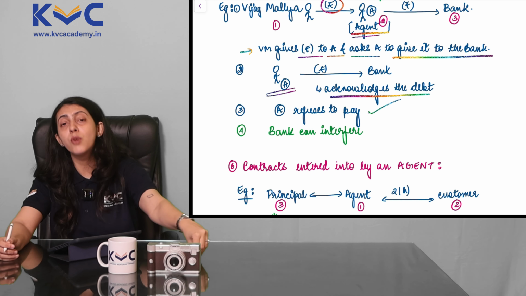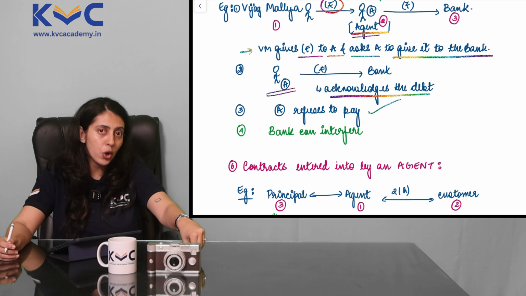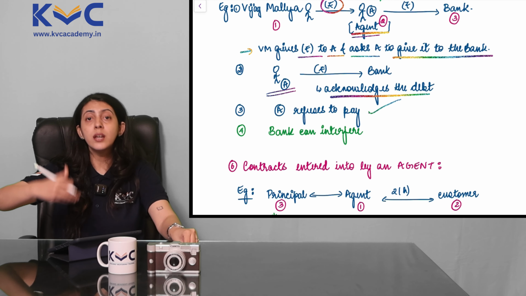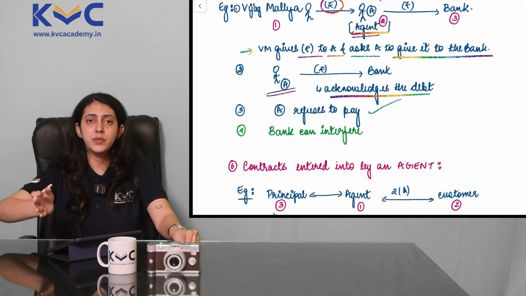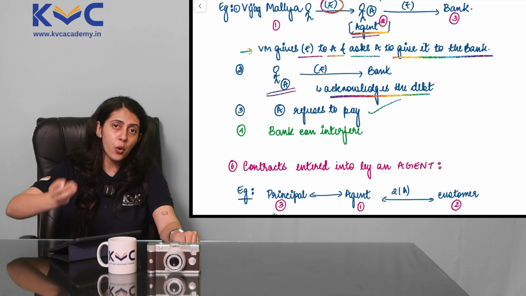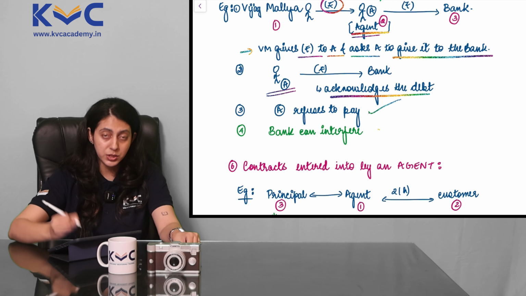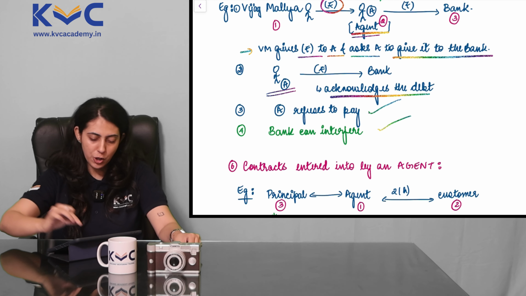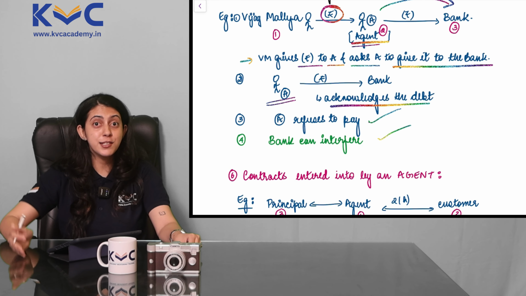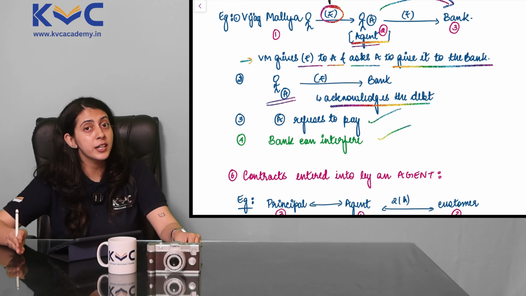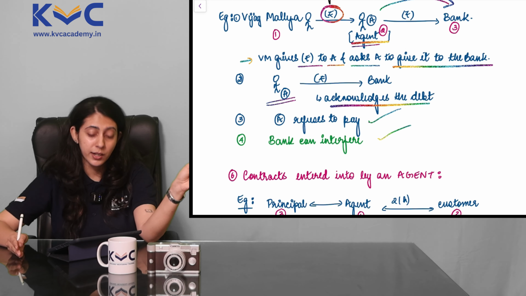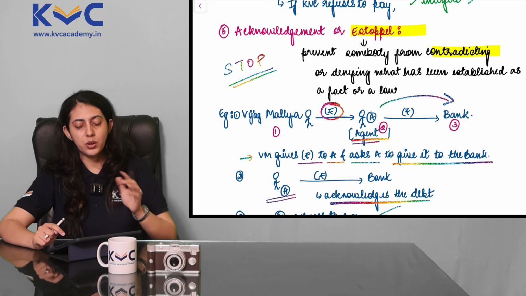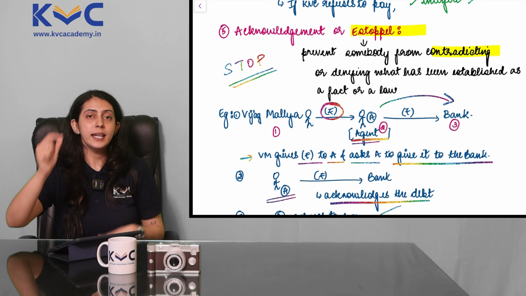But the agent has gone and involved the bank. Now, the minute he goes and acknowledges it in the bank, that he holds the money and he has to give it to the bank, he is making the bank a part of this. He's making the bank aware of this. So though the bank is the third party here, a stranger to the original contract, the bank can interfere in this contract. The agent here is stopped from denying or contradicting what he established as a fact earlier, and that was point 5, acknowledgement or estoppel. So here also a stranger to a contract can interfere.